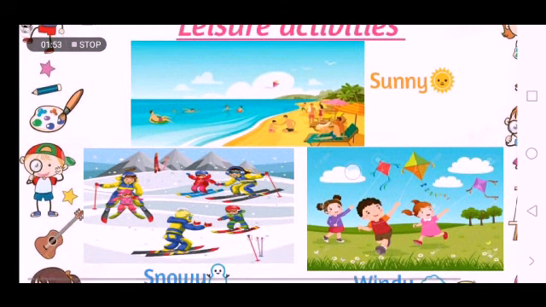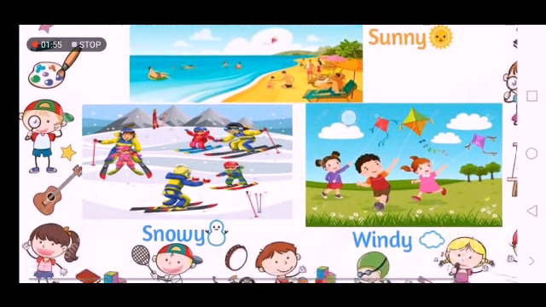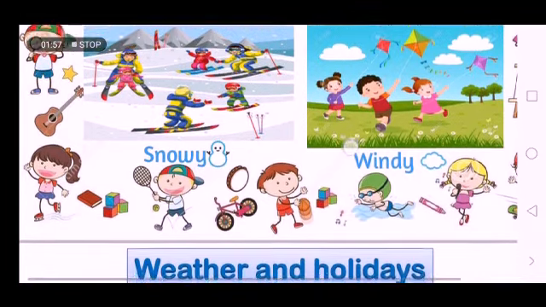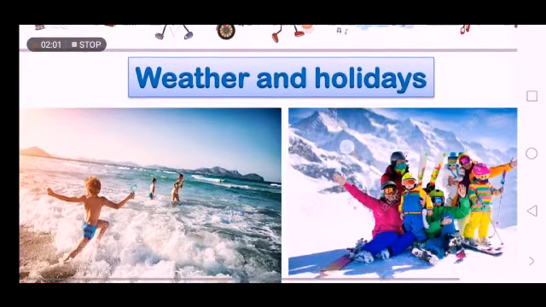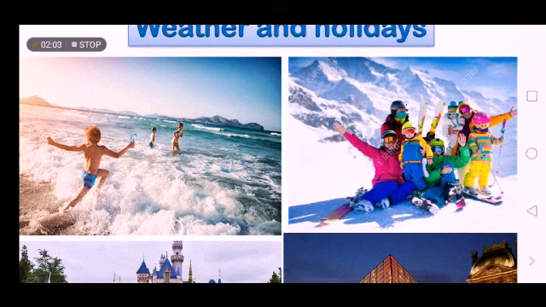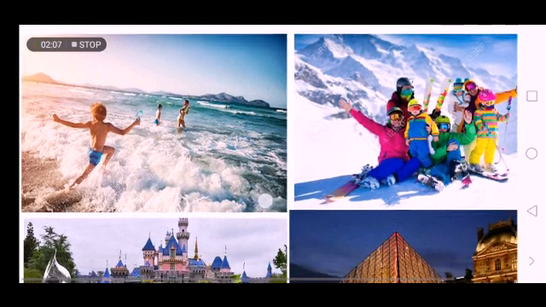What if you are traveling outside? You have a holiday and you want to travel. Also, you'll think about the weather because this will help you to decide which country you will go to.